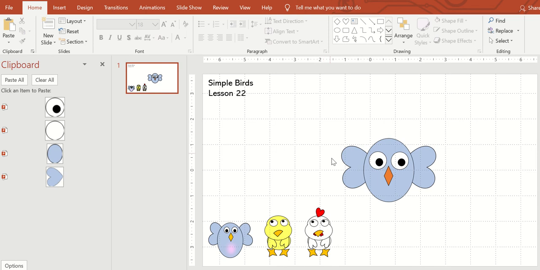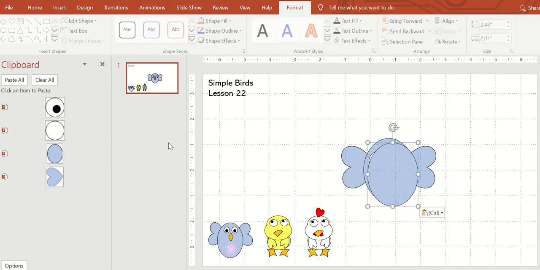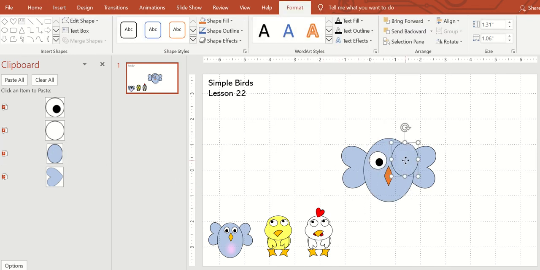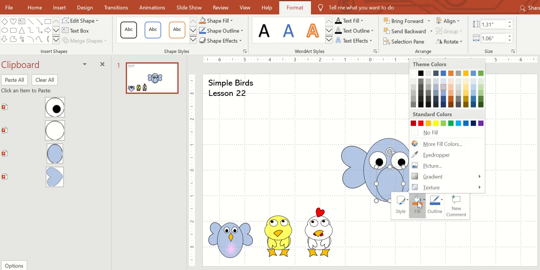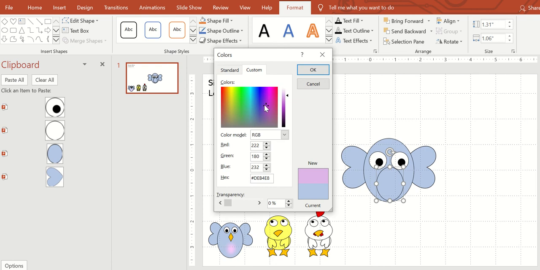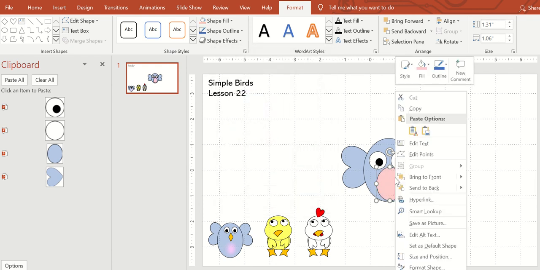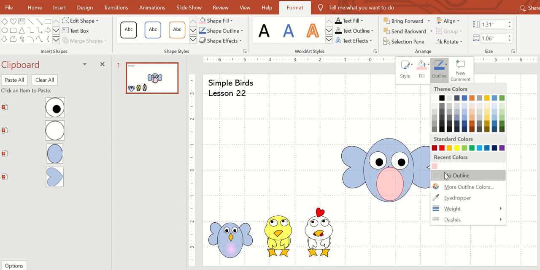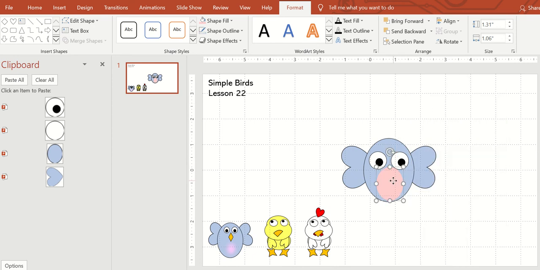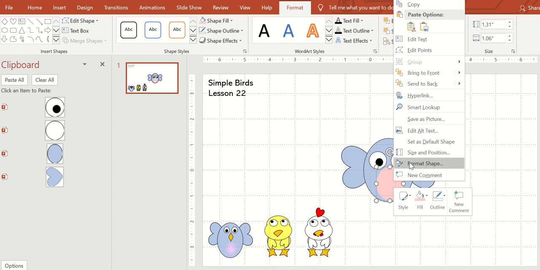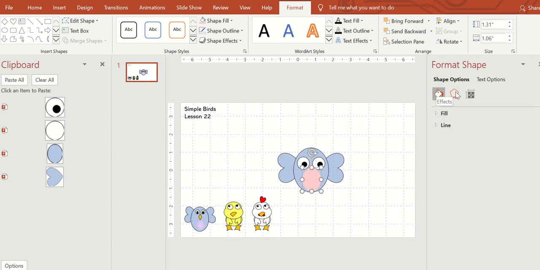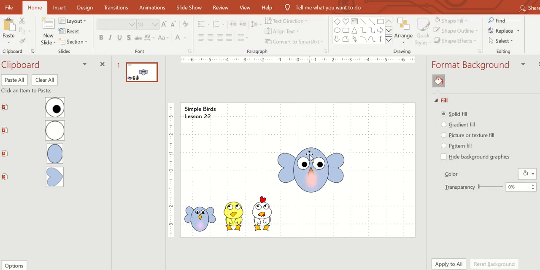And turn it orange. And how I got the pink on his belly is I found a pink that I like. No outline, so go ahead and no outline. Go ahead and right click and format shape. It brings up this section over here. Come to soft edges and just make it to go where you want it to go.